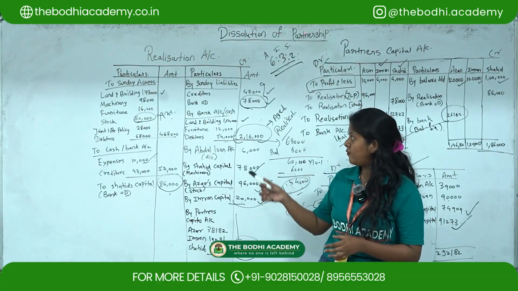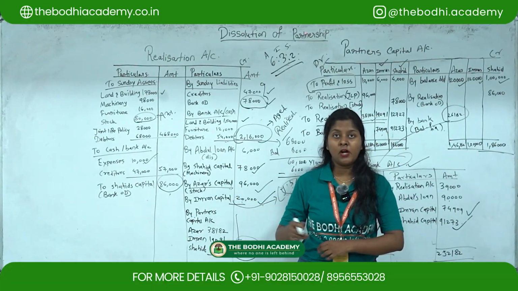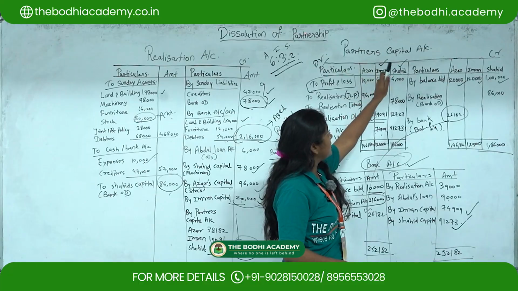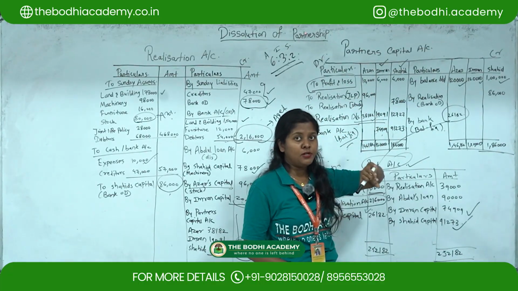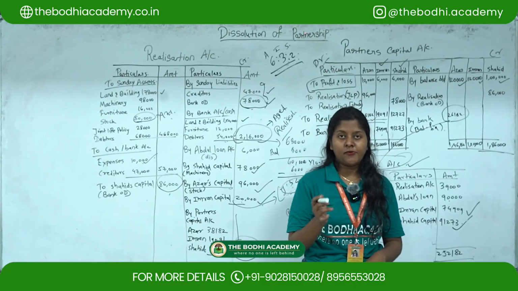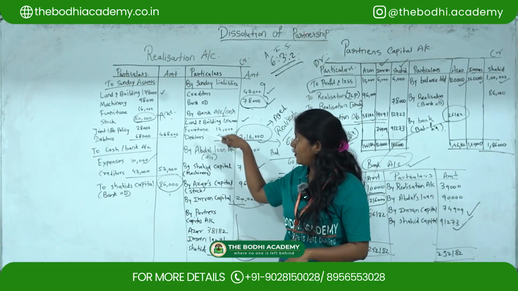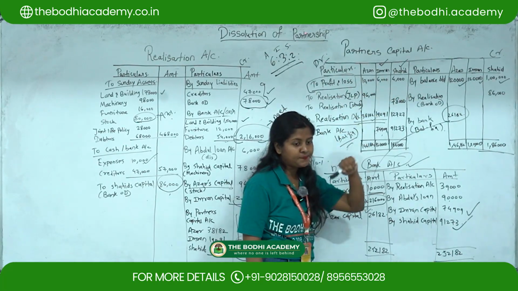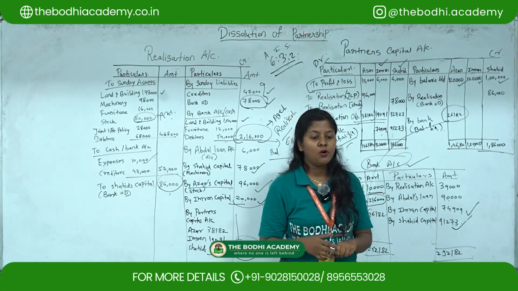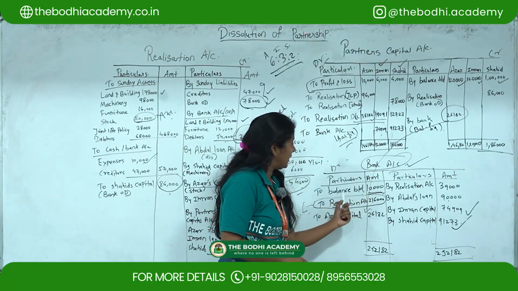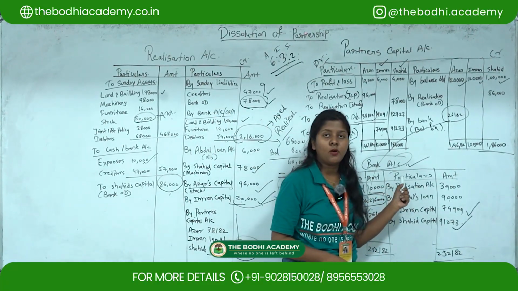Okay, so if you see, balance of reserve account we have not taken in realization account, but we have distributed in partner's capital account as by general reserve or by profit and loss account. Then balance of profit and loss account also we have not taken in realization account, but we have distributed in partner's capital account. Okay. Then balance of cash account also we have not shown under this account, but directly we have put under this head as to balance brought down under bank or cash account.